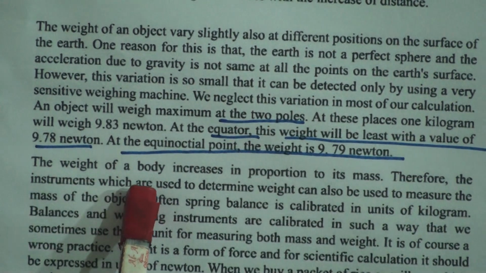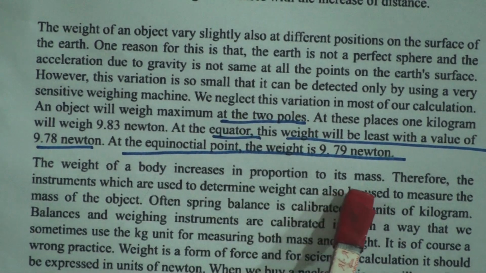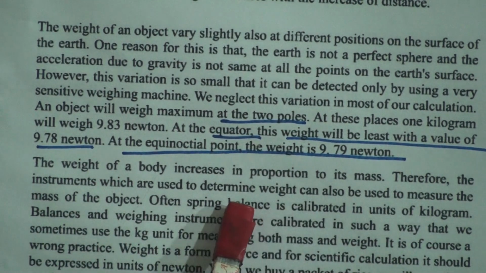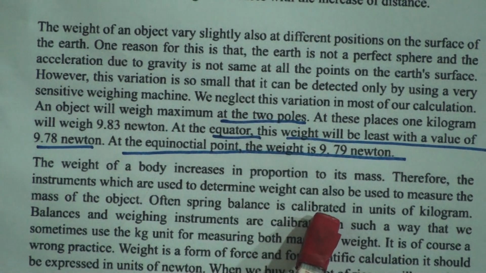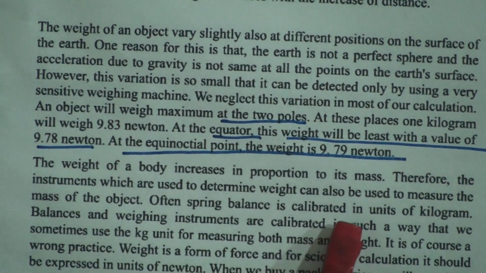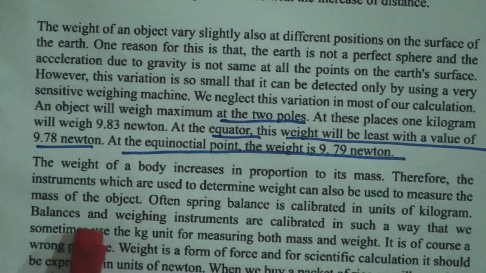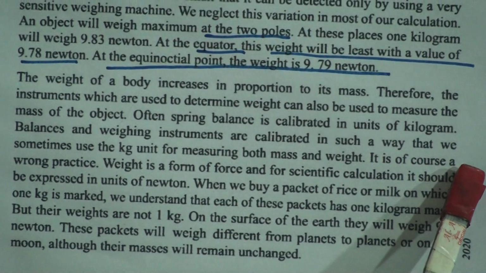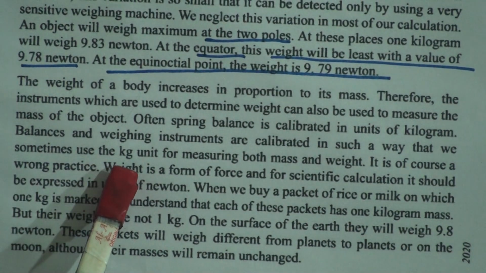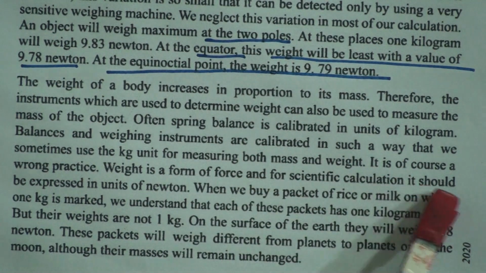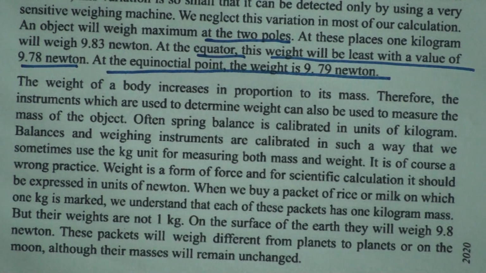Therefore, the instruments which are used to determine weight can also be used to measure the mass of the object. Often, a spring balance is calibrated in kilograms. The weighing instruments are calibrated in such a way that we sometimes use the kg unit for measuring both mass and weight, and it is a wrong practice. The weight is a form of force, and for scientific calculation it should be expressed in the unit of Newton, and only for mass we can use kg.